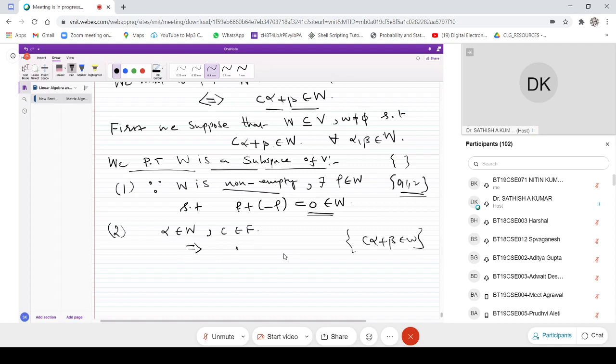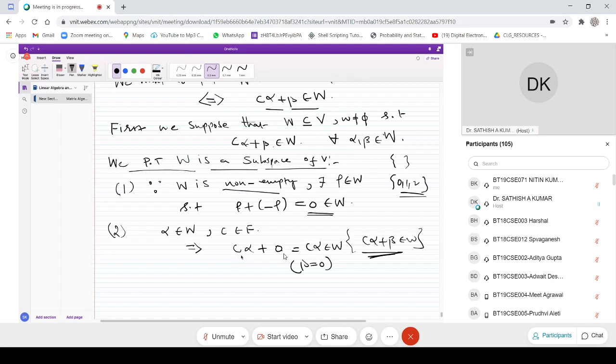It is there. Now I'm writing C alpha, with beta taken as 0. So this is nothing but C alpha is in W. In particular, I'm taking beta as 0, because this combination is always true; at every step I can consider it. C alpha plus beta is in W for all values of alpha and beta. So therefore C alpha plus beta is equal to C alpha, which is in W. So this is the condition of your second property.